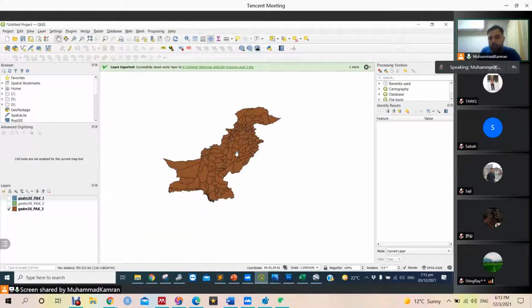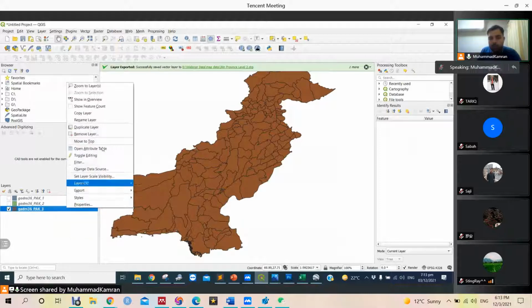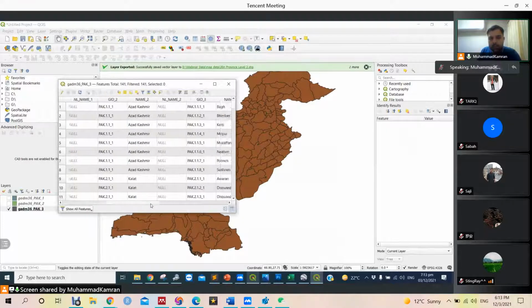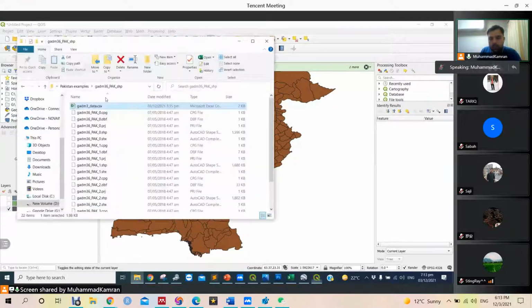So what we are going to do is that we need to attach this data with our data, and there should be one common thing. Either it can be the ID or it can be the name of the district. If we open the attribute, we can see that this name 3 is similar to what I just opened.